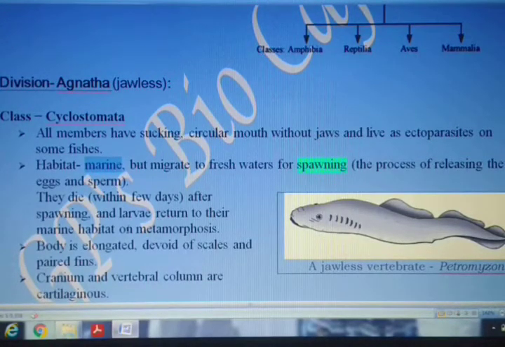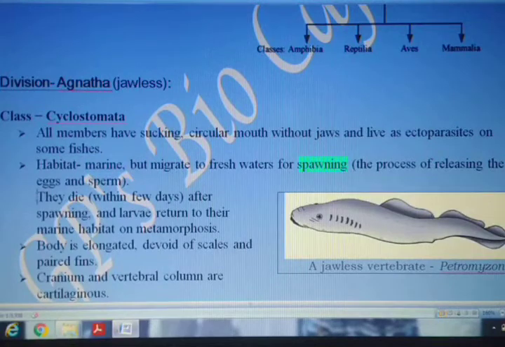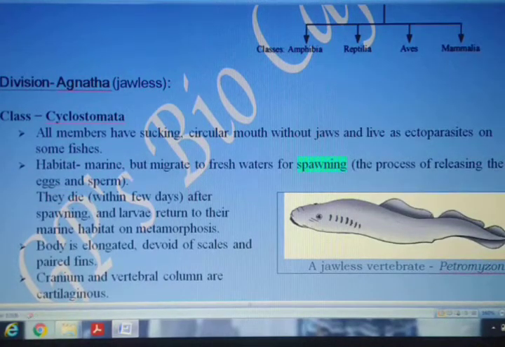What about the parents then? The male and female who had laid the sperm and the egg, they die within a few days. They die after spawning. And the larvae return to their marine habitat on metamorphosis. As I said earlier, after some initial development, they grow up to a certain stage and then they migrate to the salty water, that is their original home.